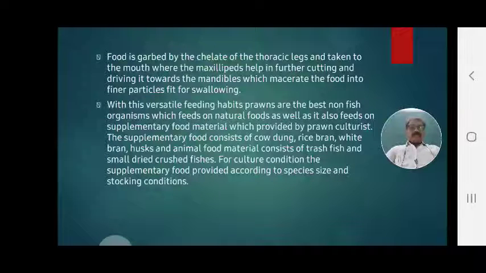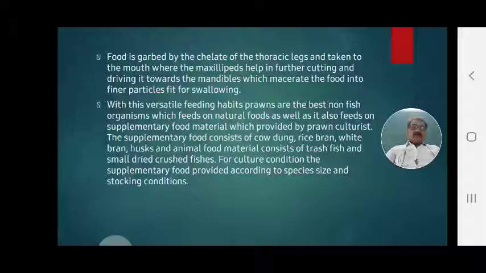With this versatile feeding habit, prawns are the best non-fish organisms, feeding on natural foods as well as on supplementary food material provided by prawn culturists. The supplementary food consists of cow dung, rice bran, and wheat bran.